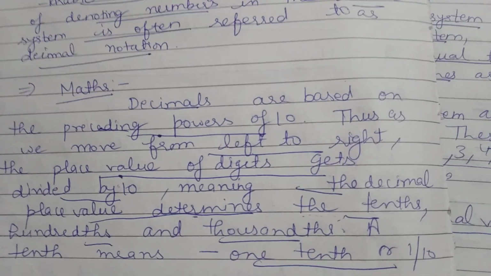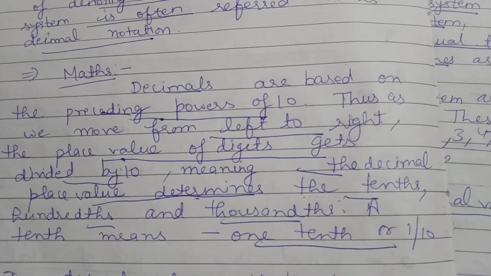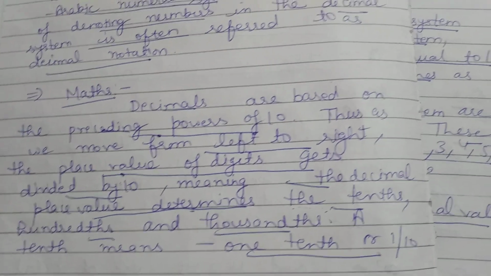Then we move from left to right. When we move from left to right, the place value of the digit gets divided by 10.